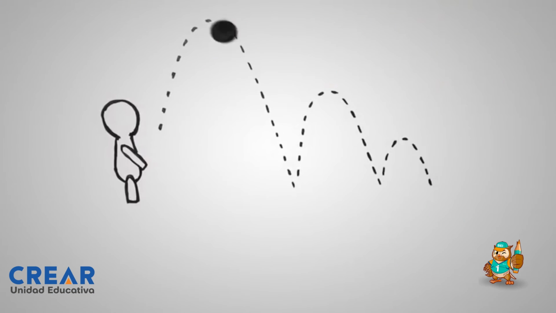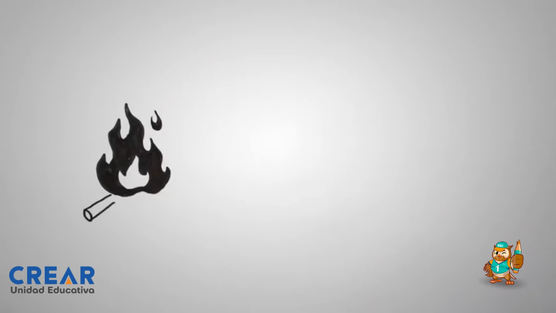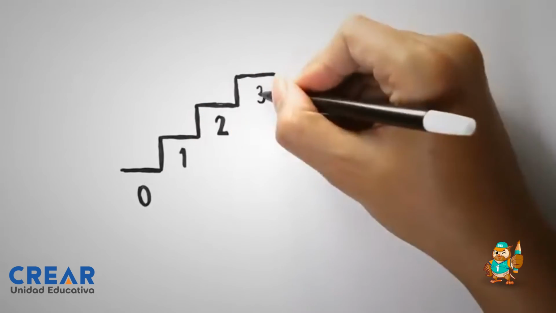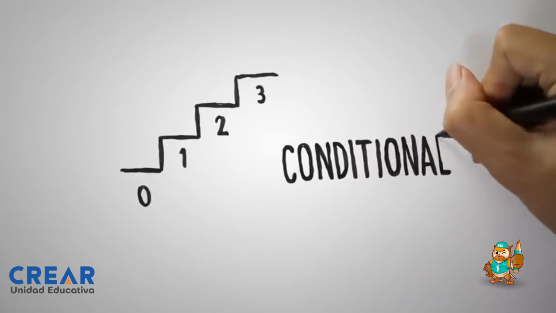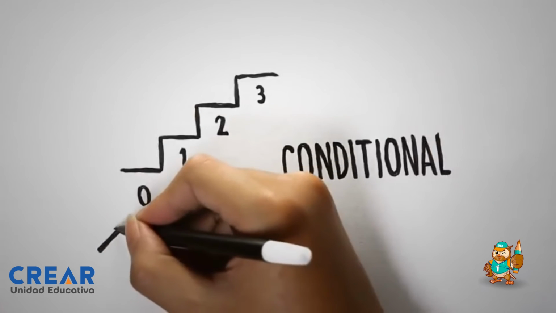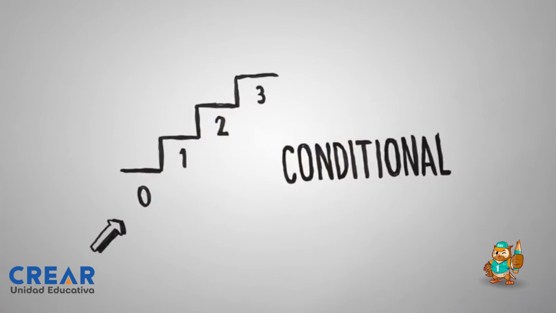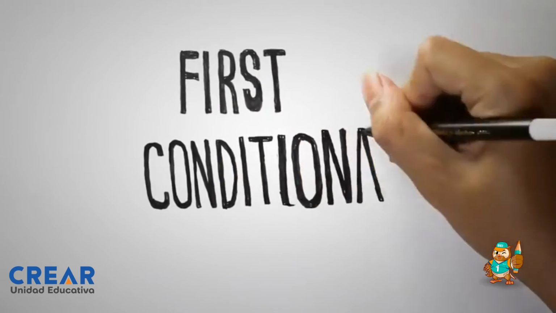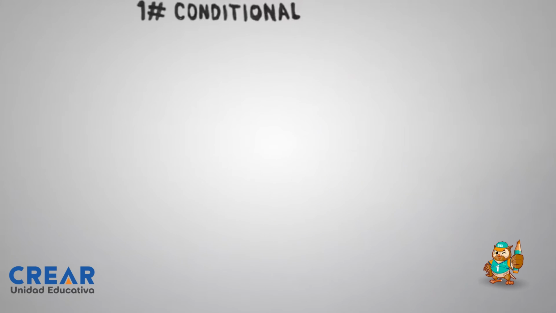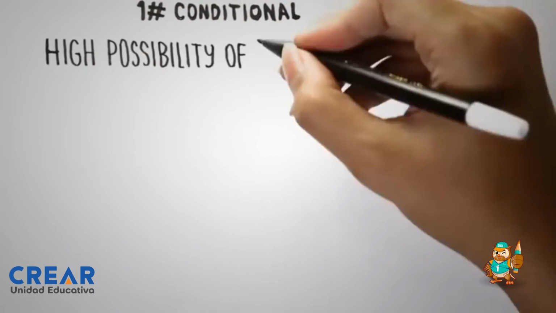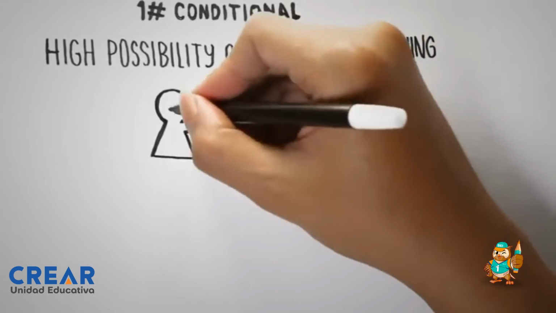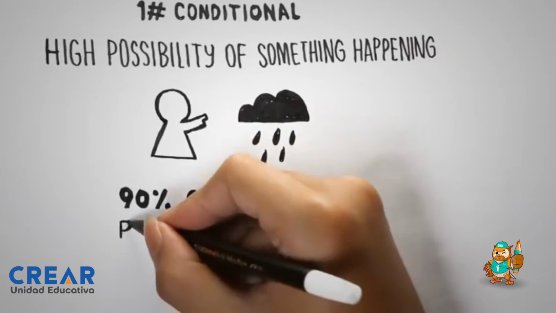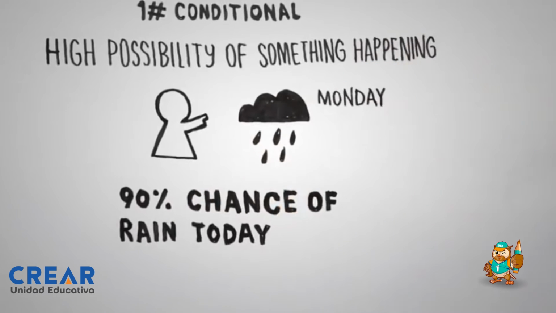If you throw a ball in the air, it falls back down. If you pour water onto a fire, it gets put out. These are sentences that are called conditional sentences. These particular sentences are zero conditionals. Let's look at another type of conditional sentence: first conditionals. First conditionals are used to explain conditions that have a real possibility of happening in the future. It's not 100% sure, but there is a big chance that it will happen.